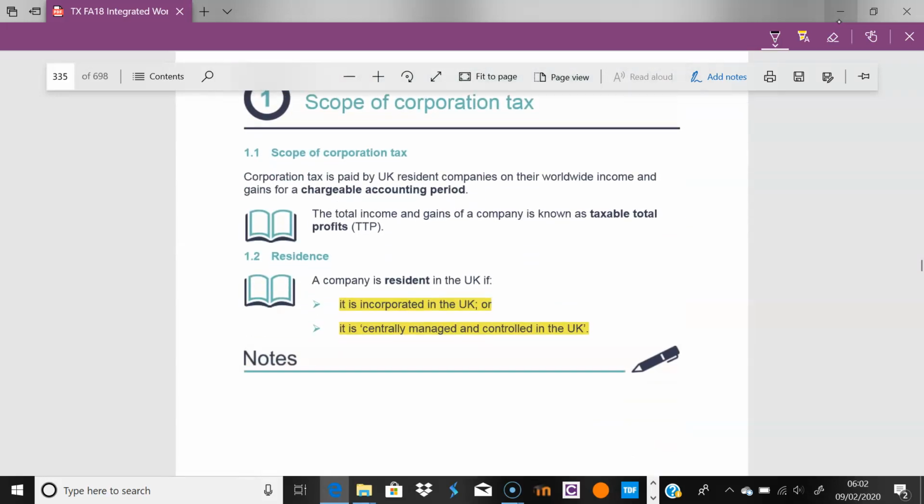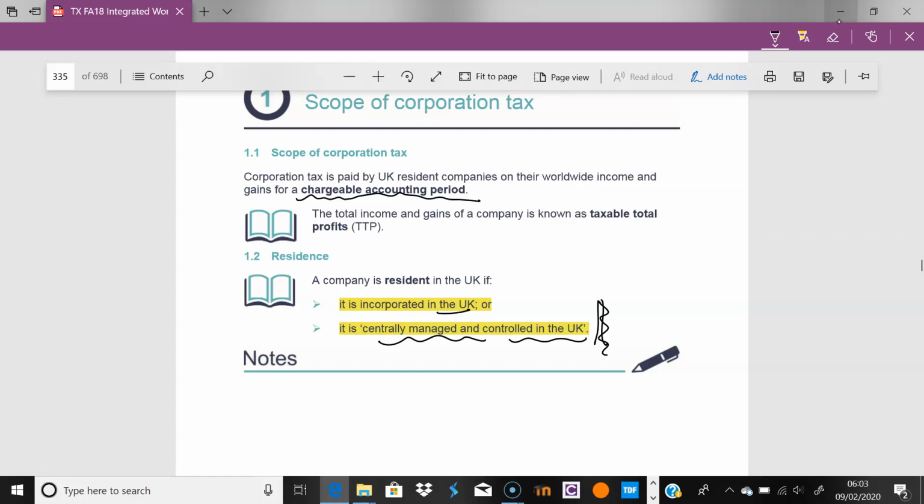Okay, right, here we are. The general basic idea is that companies will pay tax if they are resident in the UK. Again, no one's testing you on that, but the idea is that you respect the fact that a company that is registered with Companies House is incorporated in the UK. It doesn't matter whether England, Scotland or Wales. And it is centrally managed and controlled in the UK. These are the general assumptions that we will hold.